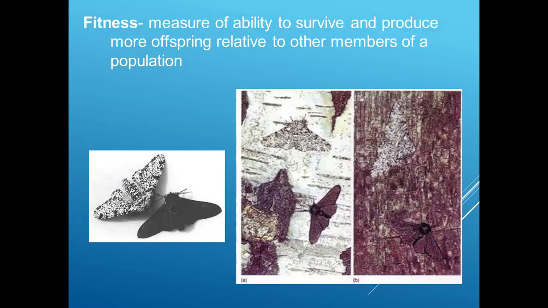So here we can say that when the background is white, the fitness level of the white moth was more as compared to the black moth. However, when the background color changes from white to dark, the fitness level of the dark moth is now more as compared to the white moth.